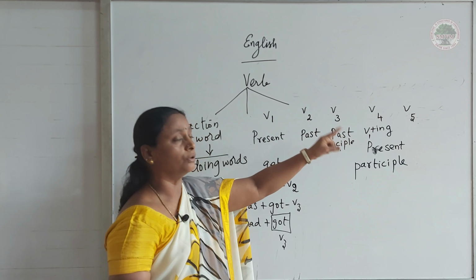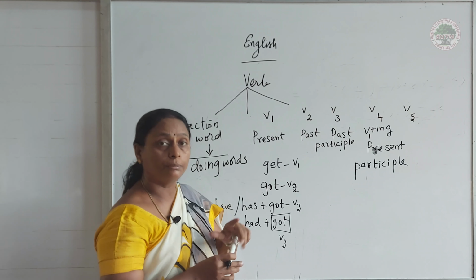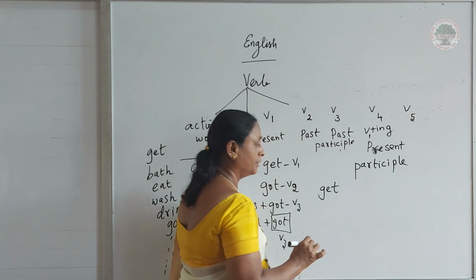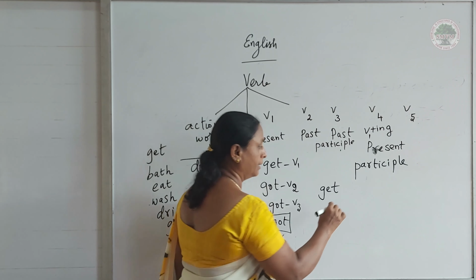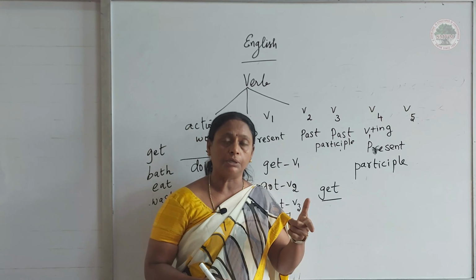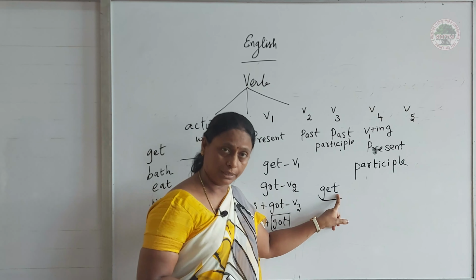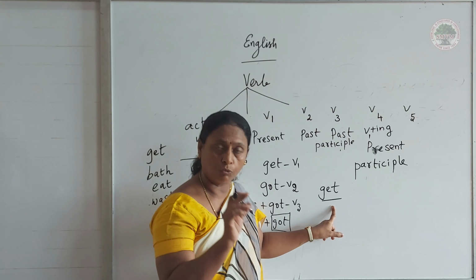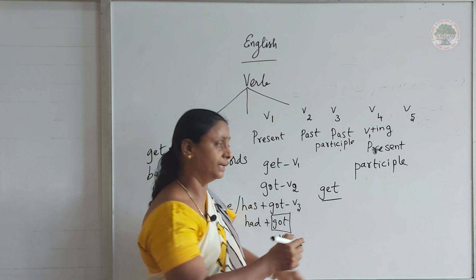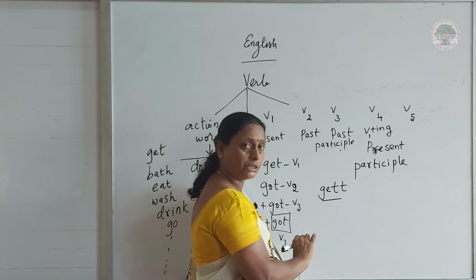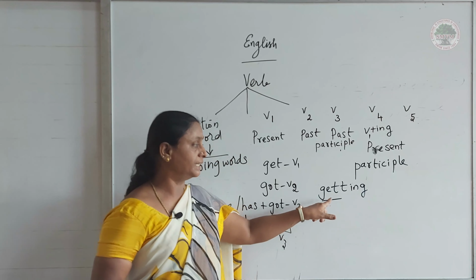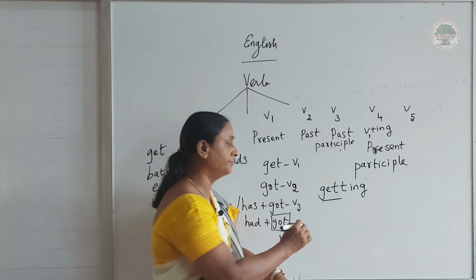Now come to V4. How to write this V4? Verb plus "ing." So how will you write it? G-E-T. Now I have to write "ing." But here the condition is: when a verb is a single syllable, ends with a consonant, and the letter before it is a vowel, I have to double the last letter, add one more T, and write "ing." Now you read it. What is this? "Getting." So "getting" is the V4 form.